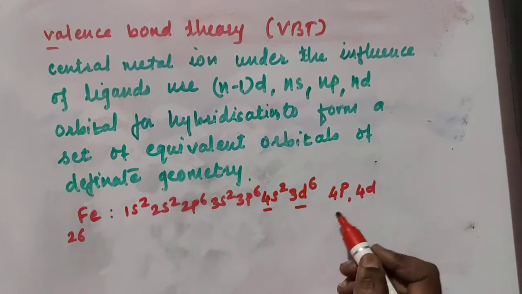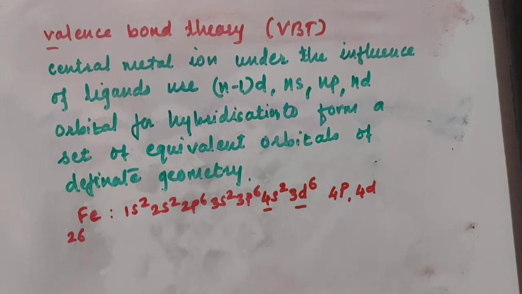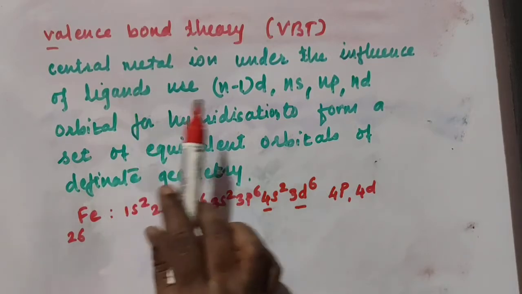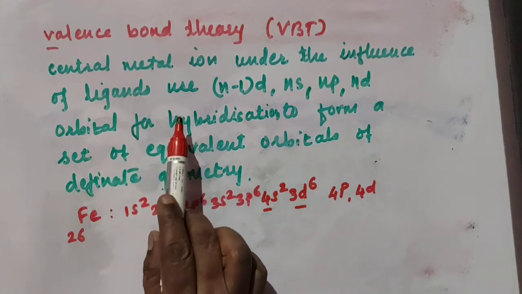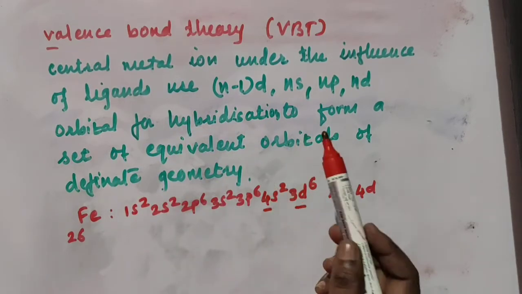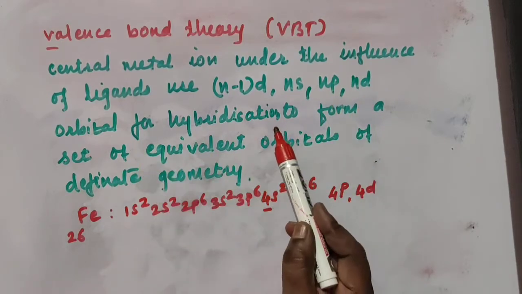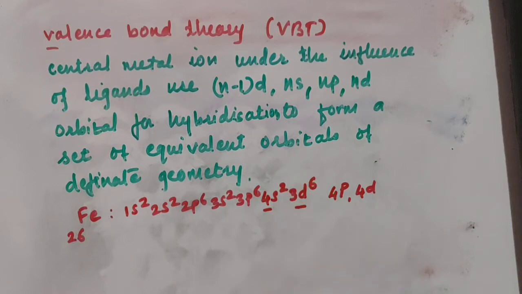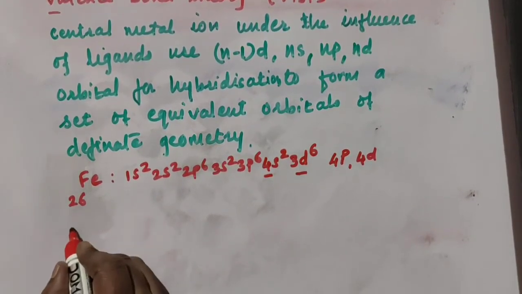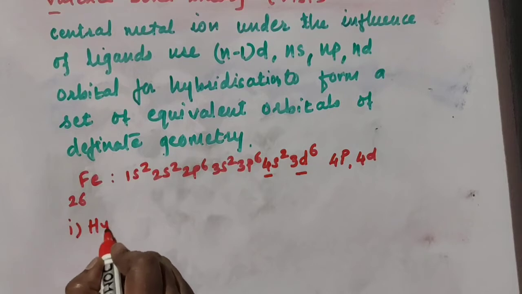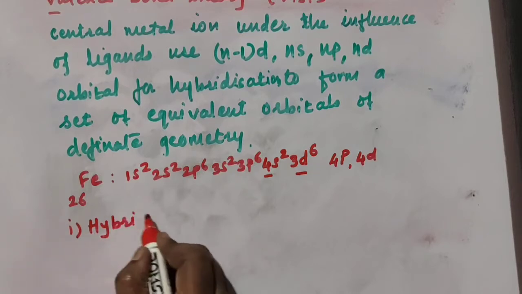That means these are empty orbitals, but they are available for bond formation, available to accommodate the electrons. Hence the central metal ion, under the influence of ligands, can use n minus 1 d orbital, ns orbital, np orbital or nd orbital for hybridization to form a set of equivalent orbitals of a definite geometry. So from valence bond theory, first we come to know the hybridization. First point we have to find out is hybridization.